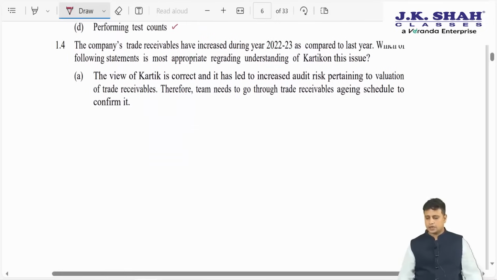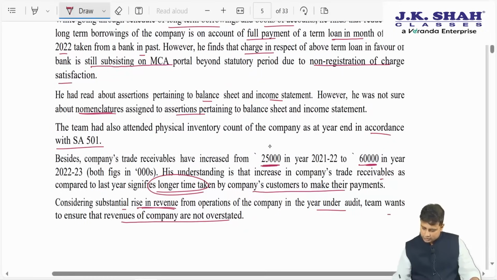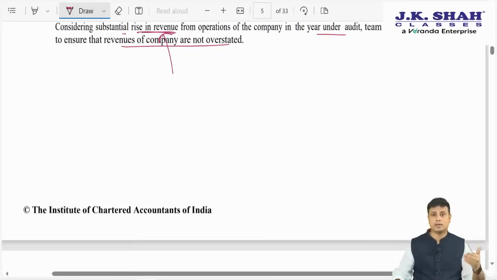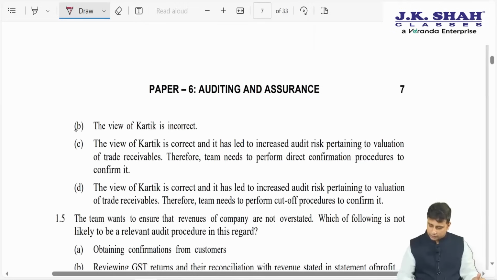Next, the company's trade receivables have increased during the year 20 to 23 as compared to last year. Which of the following is the most appropriate regarding the understanding of Karthik on the issue? The view of Karthik. So what he's saying is, the trade receivables have increased because the customers are not making timely payments. But here they have clearly said there is a substantial rise in revenue. Since the revenue has increased, the trade receivables have increased. Here he cannot say it is due to customers not making payment. Hence the view of Karthik is not correct here. The view of Karthik is incorrect. Yes, here again correct. Hence the answer is going to be B.